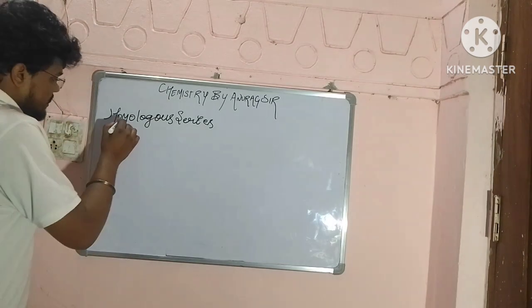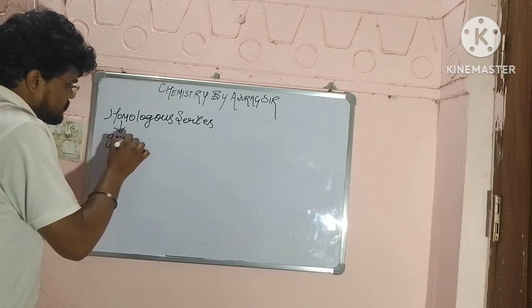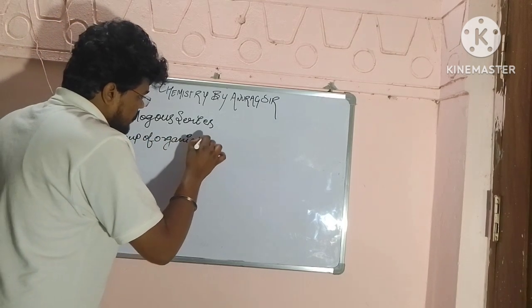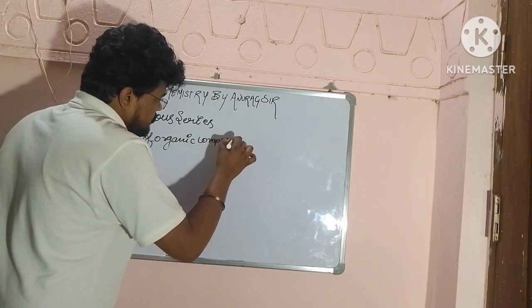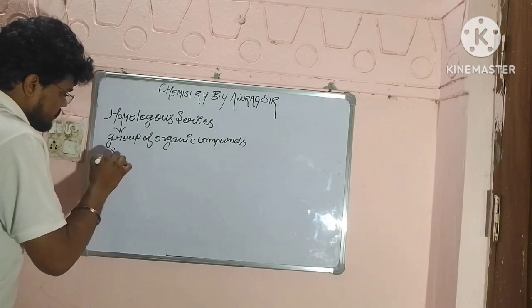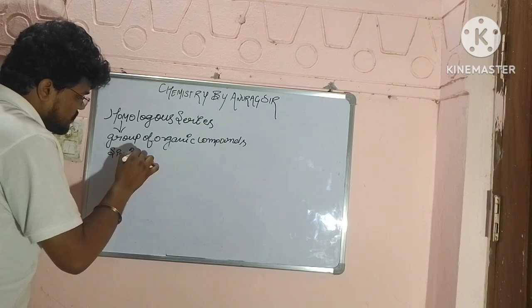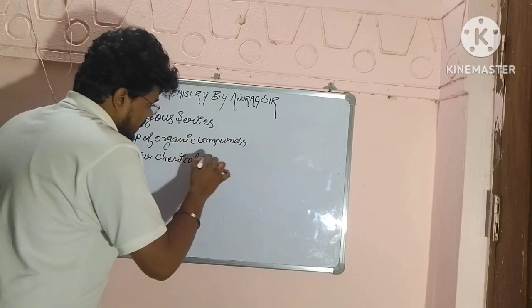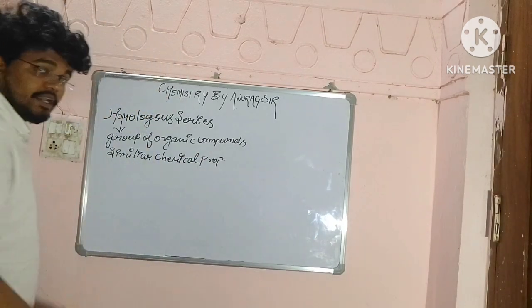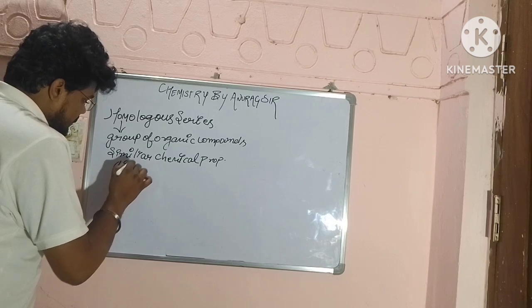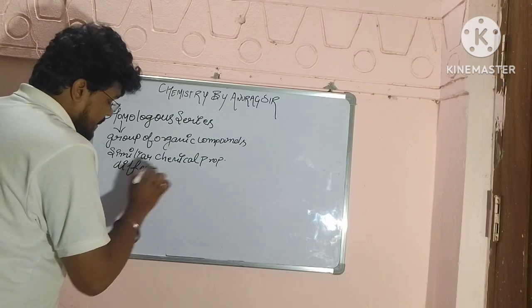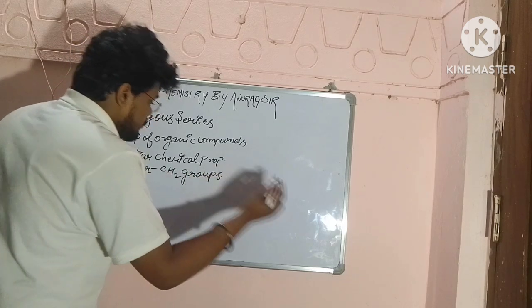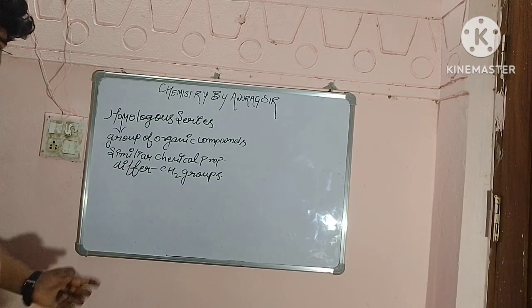Homologous series is a group of organic compounds which have similar chemical properties, but they differ by CH2 groups.